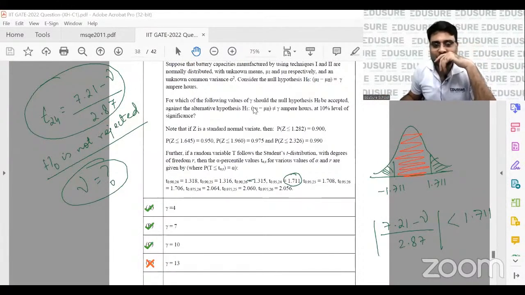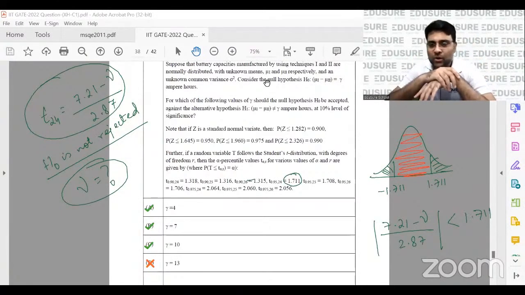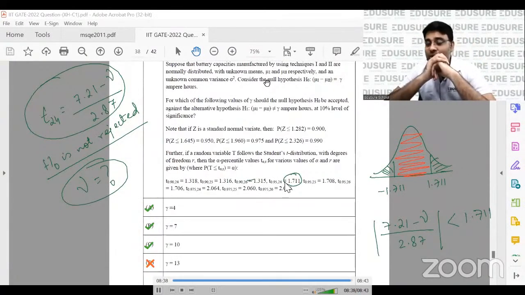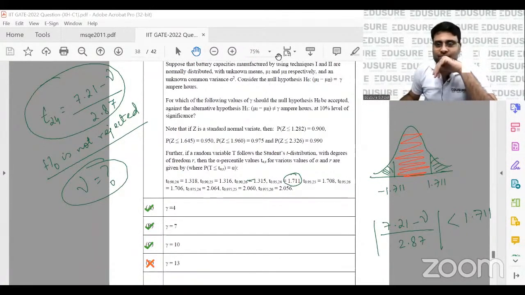Please raise your hand if this is okay. This is the answer. You just have to check. Once you find (7.21 minus gamma) by 2.87, this absolute value has to be less than 1.711. So that's it. That's all that you need to check.